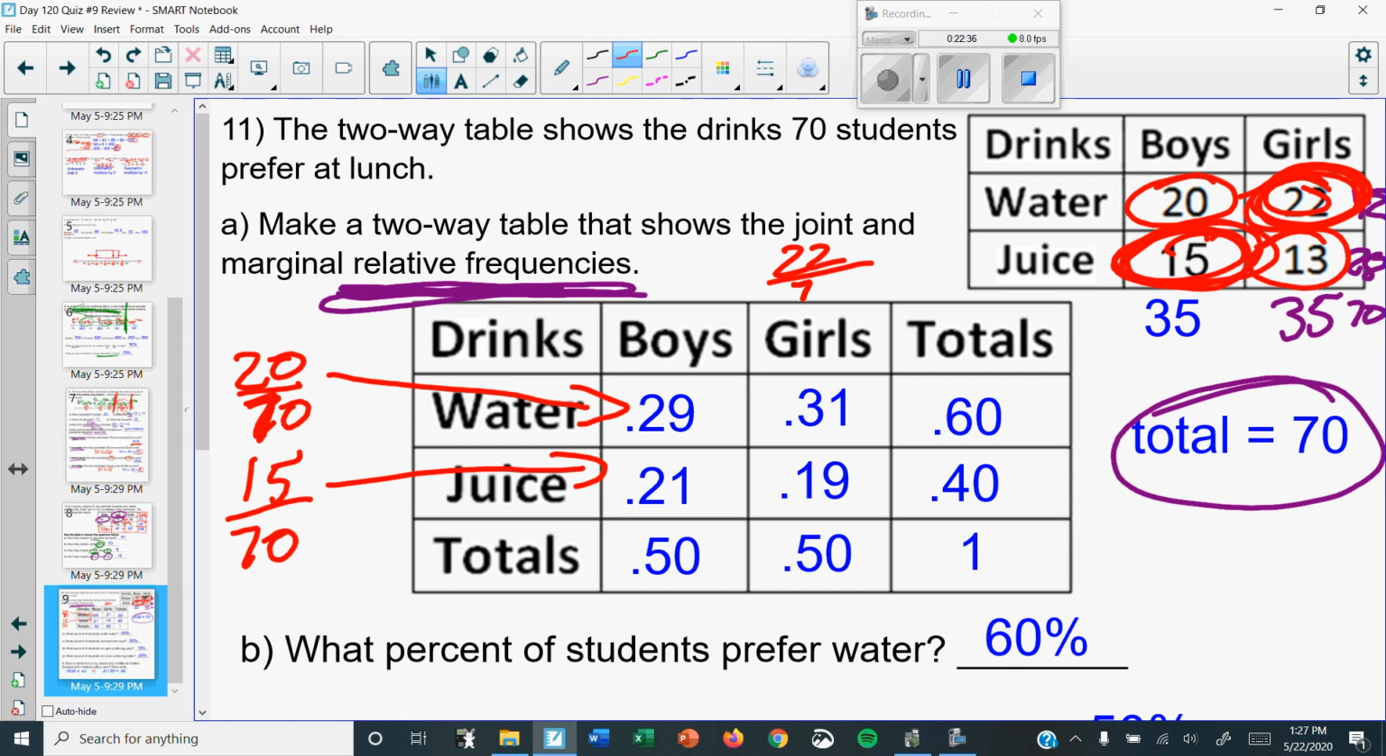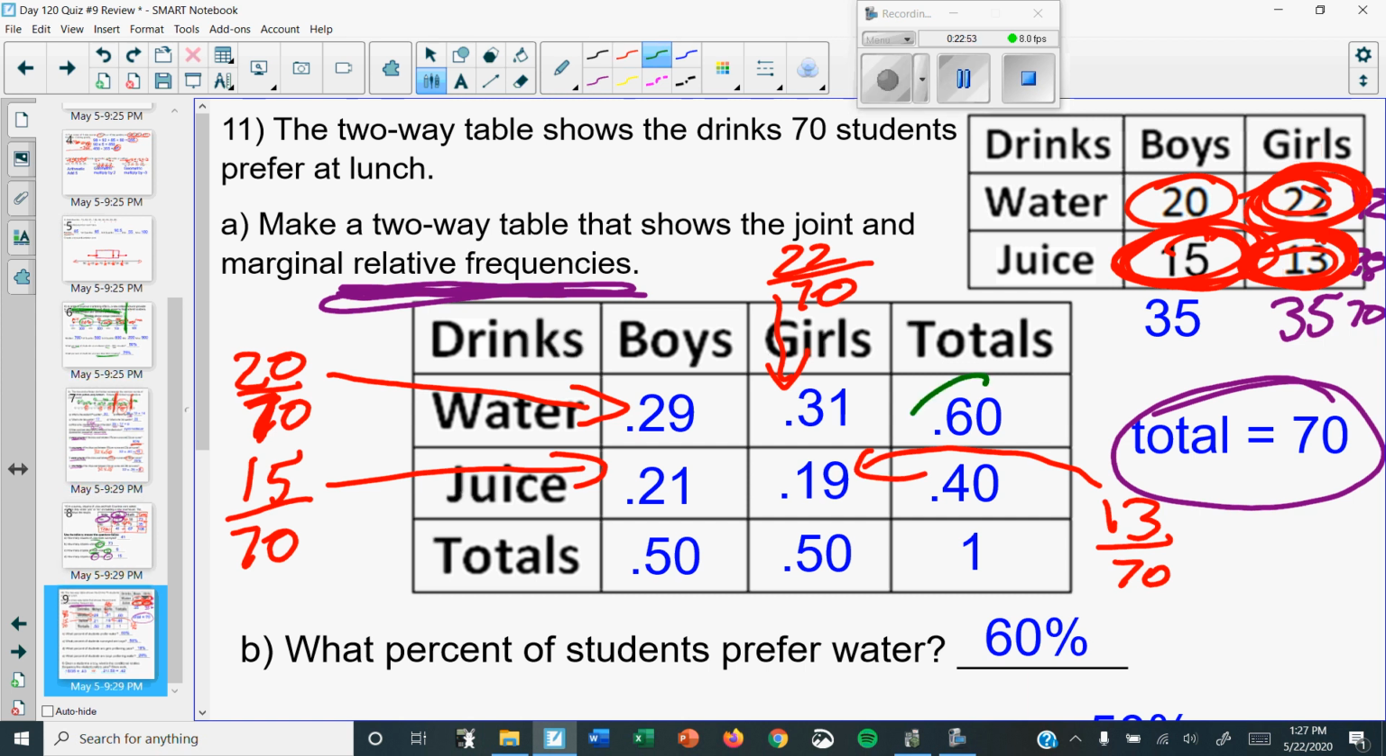22 divided by the total. So you're just taking the numbers that are in the boxes and dividing it by the total. And then 13. Take 13 divided by the total, which is 70, and put it there. Okay, so that's where all the numbers are coming from.